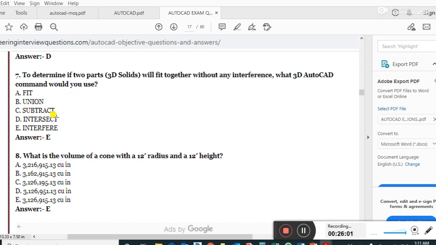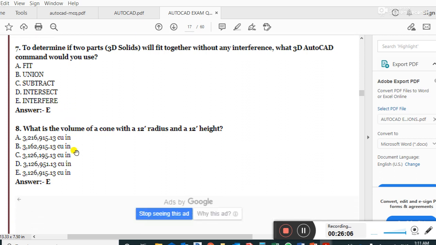Interfere. Right answer. What is the volume of the cone with a 12 feet radius and 12 feet height?